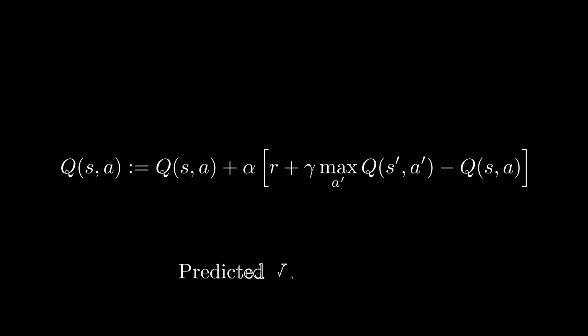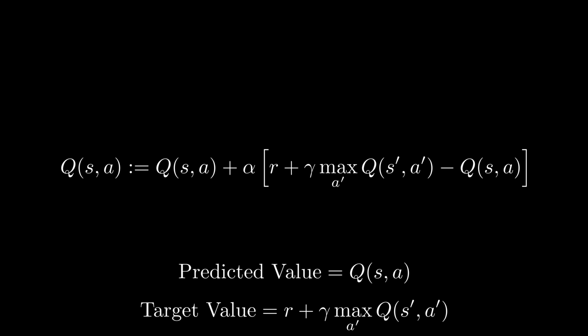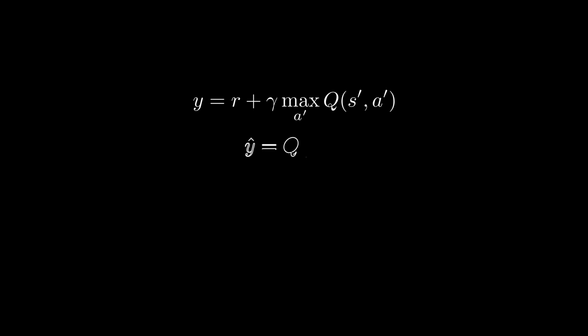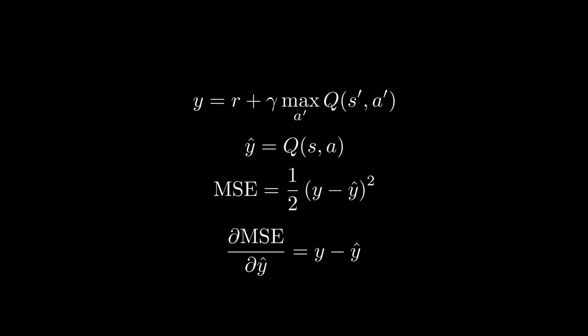For those of you familiar with gradient descent, you might recognize this to be exactly that. Alpha is our learning rate, or the size of the steps our network's parameters take as they converge towards their optimal values. The part inside of the square brackets is the error, or the difference between our predicted and target values. This is exactly the derivative of the mean squared error loss function.